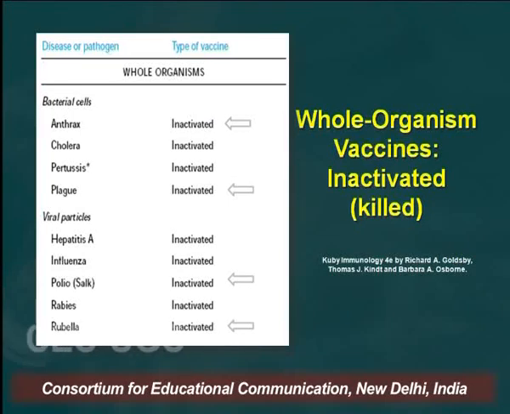Now, the whole organism vaccine could also be a killed vaccine. In this, I will talk about the anthrax vaccine, the plague vaccine and the polio Salk vaccine.